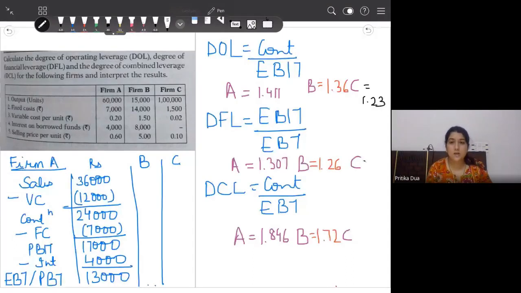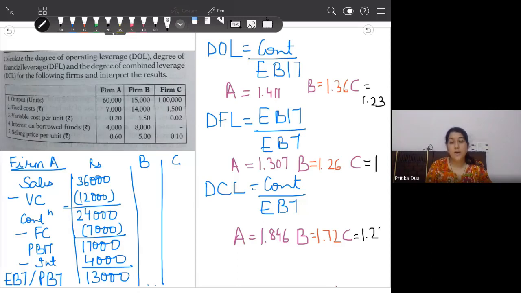You can see in the question also, class, there are no fixed cost funds. So your financial leverage is not there. That is why you are getting a value of 1 in degree of financial leverage, and lastly combined leverage will hence be 1.23.